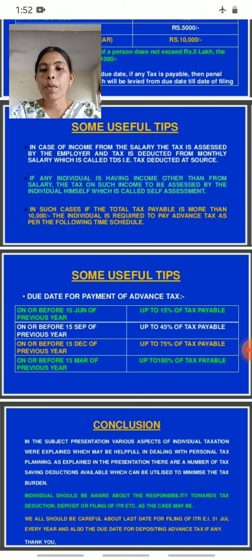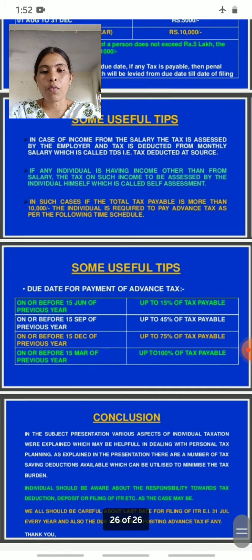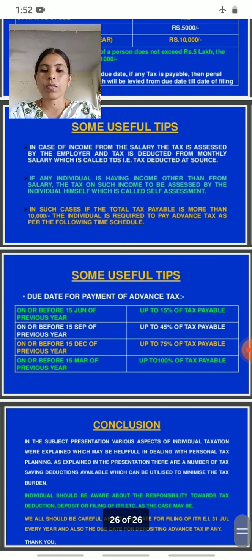Then on or before 15th December, up to 75% of tax payable. Then on or before 15th March, up to 100% of tax is payable. So these are the due dates for payment of advance tax.